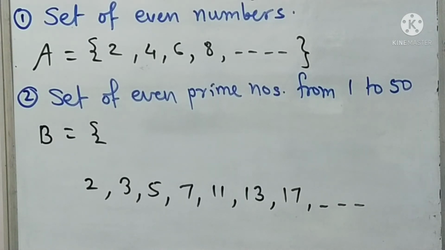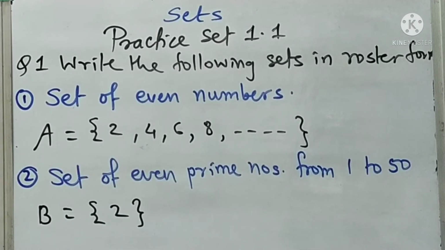Therefore in this example, as we name that set B, we have to write down the number 2 only. Okay, the set of even prime numbers from 1 to 50, 2 is the only even prime number.